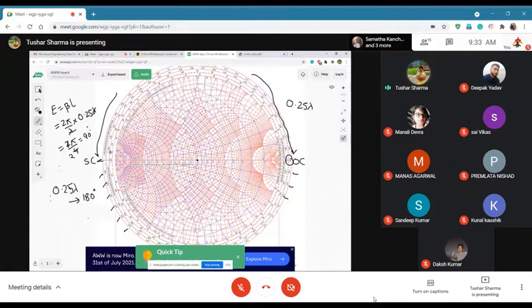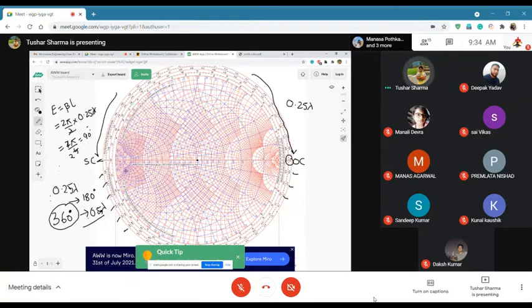So total 360 degrees on a Smith chart. Remember, this is not exactly the electrical length. This is your rotation on the Smith chart. That is equal to 0.5 lambda. Okay, so this you read from the markings of the Smith chart, what exactly length it will be.